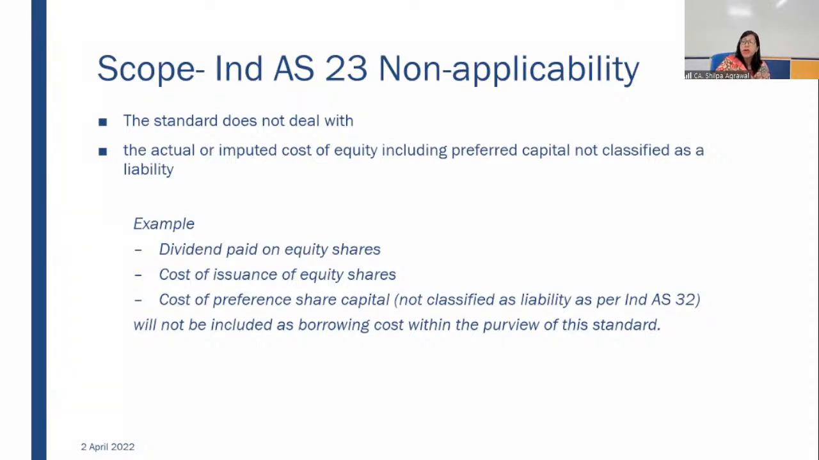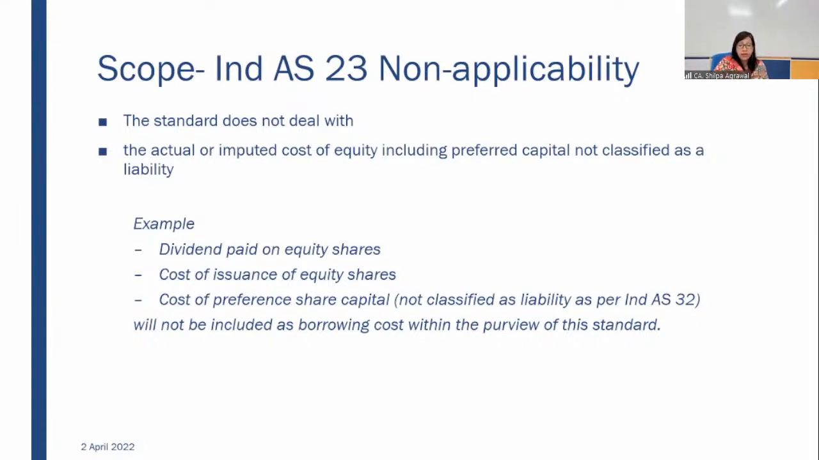So, actual or imputed cost of equity. Imputed cost of equity means it's not necessary that we have declared a dividend every time. We assume that this type of dividend will be paid on any shares we are going to issue in future, a notional dividend which we consider imputed, with an effective interest rate based on that. So those imputed costs or actual dividends which we are paying on capital will not fall within the purview of Ind AS 23. Fine.